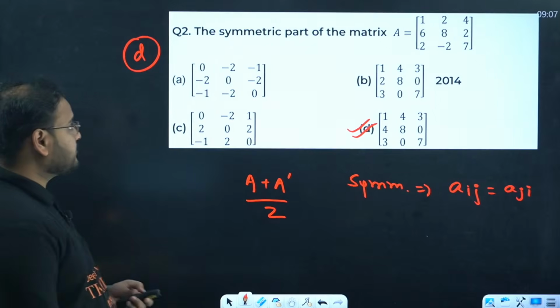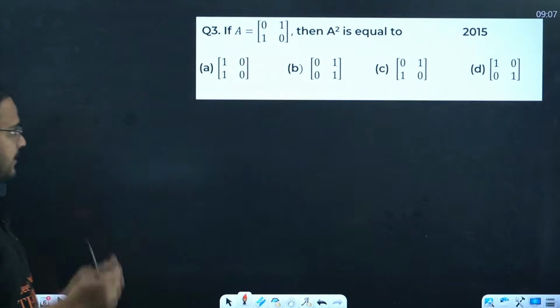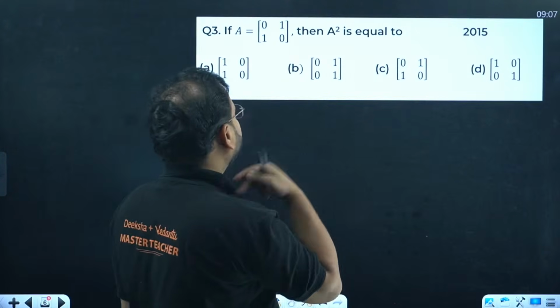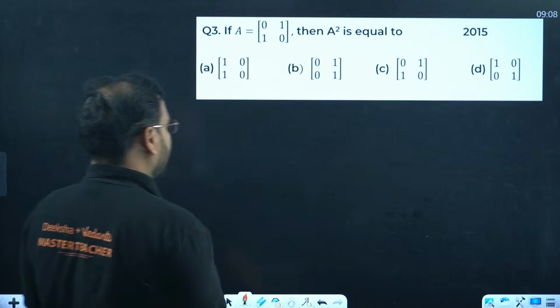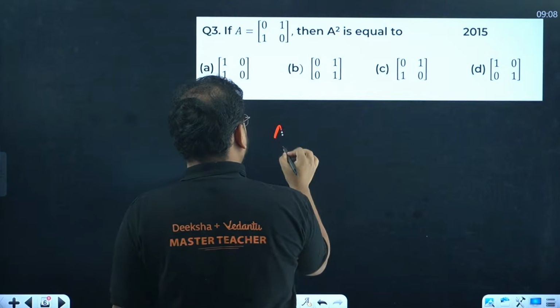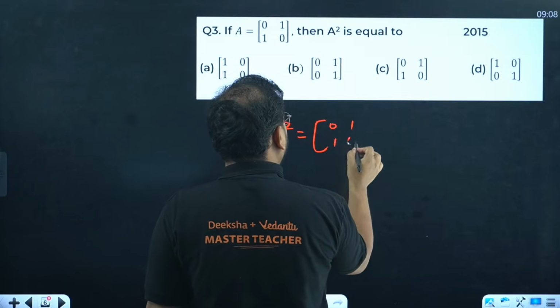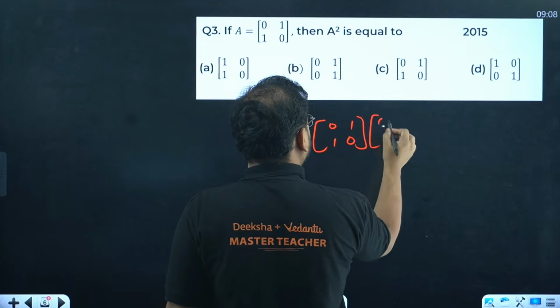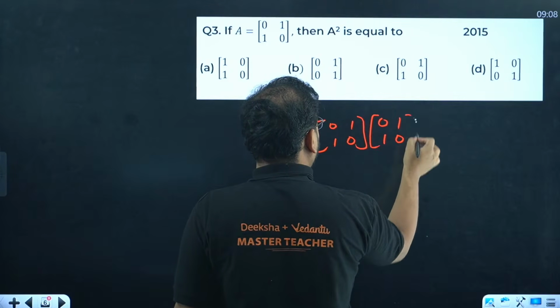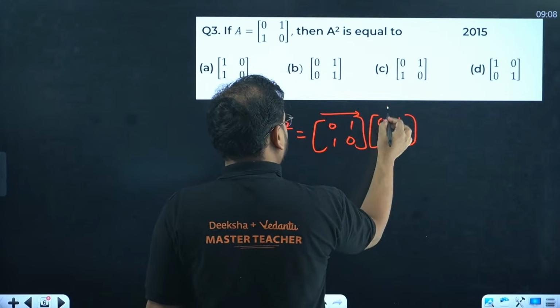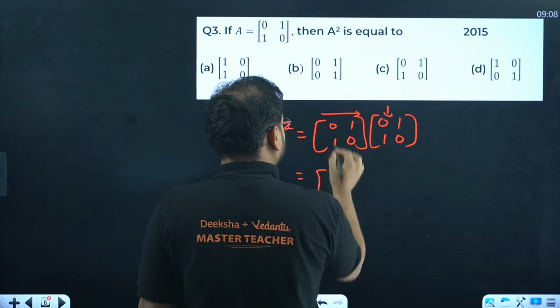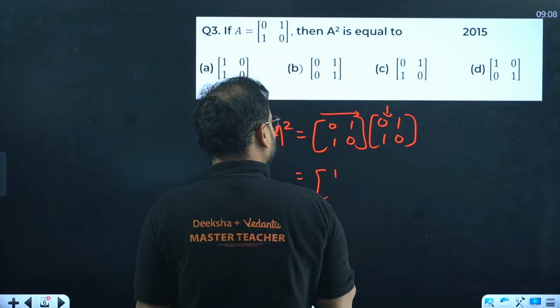Question number 3 then. We have a matrix, A square is equal to what? This is something you have to solve. How do you find that? A square equals A into A, so 0, 1, 1, 0, same again, 0, 1, 1, 0. Multiply row to column. 0 into 0, 1 into 1 is 1, so the first element is 1.